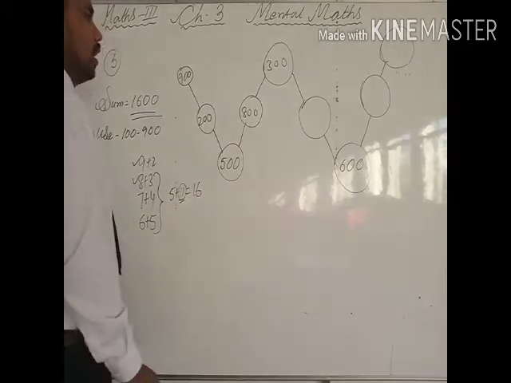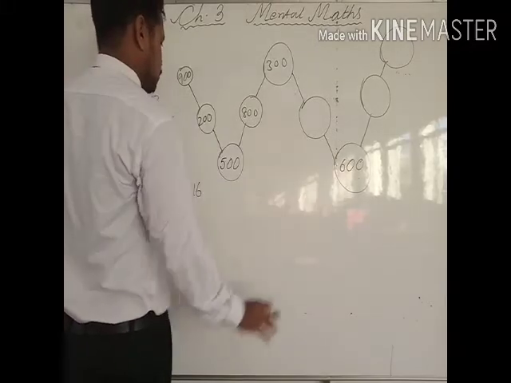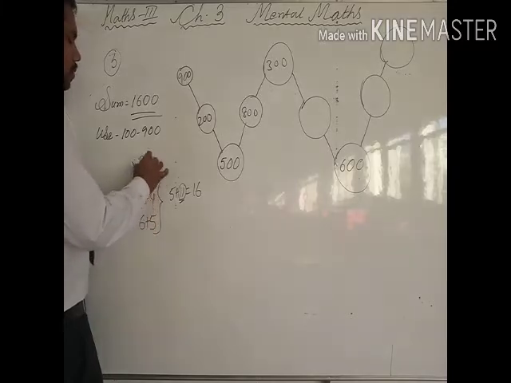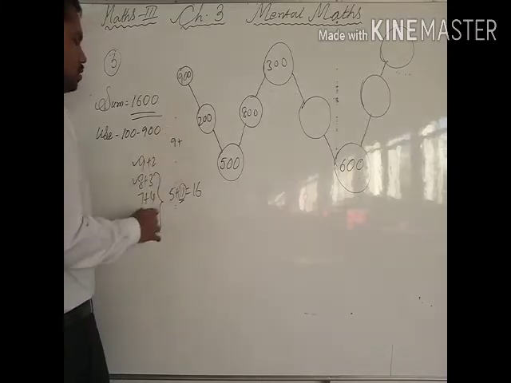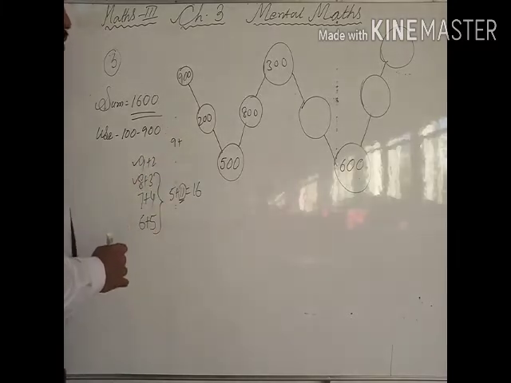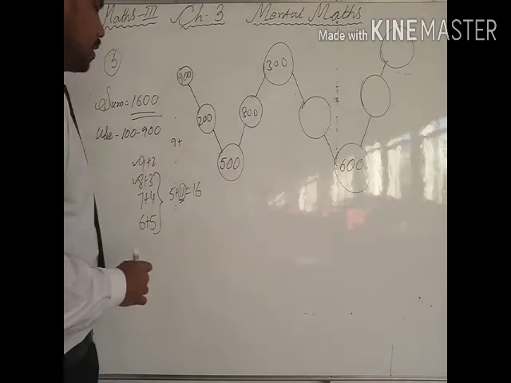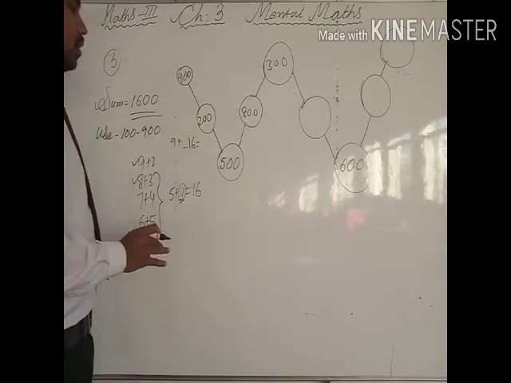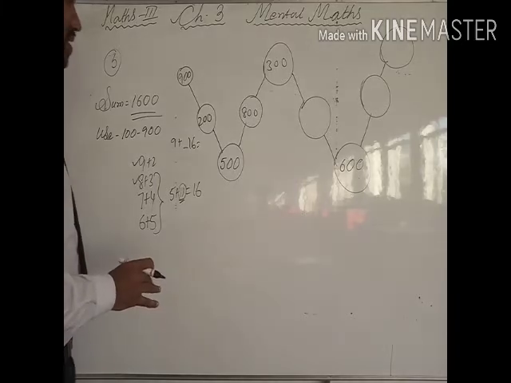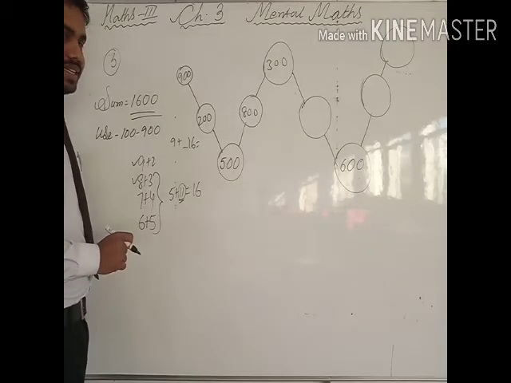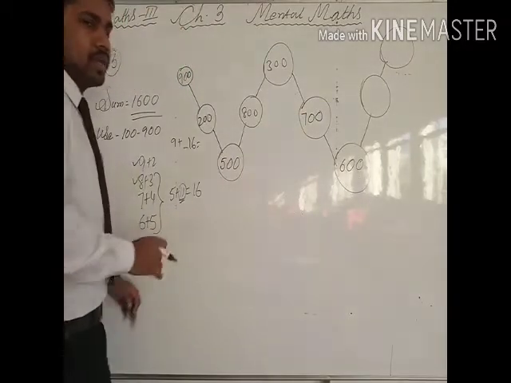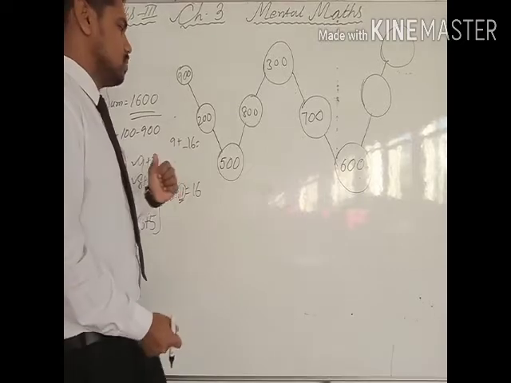So 1600 comes. Now here two numbers we already have. So 6 plus 3 is 9. So 9 plus how much is equal to 16, that you have to check. Okay, so 9 plus 7, right? 9 plus 7 is 16. So here it will be 700. Okay, try to understand. Don't think that it is not understandable.